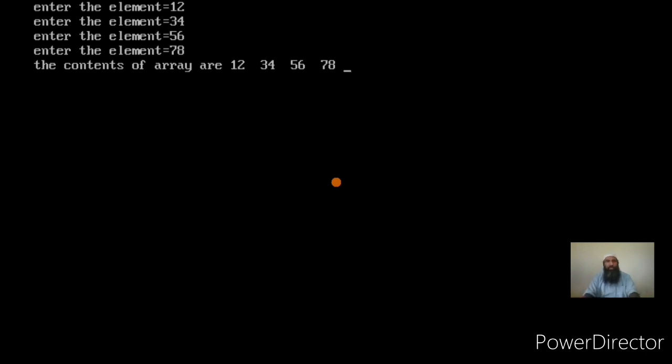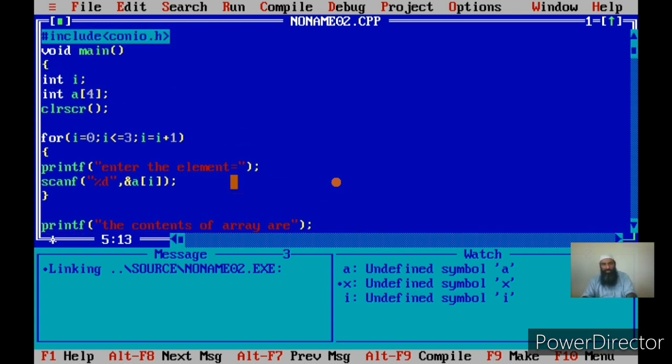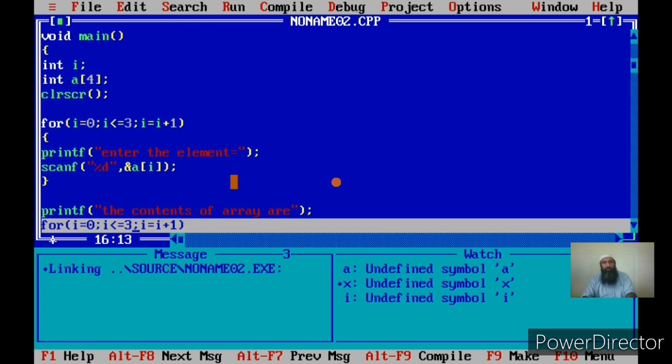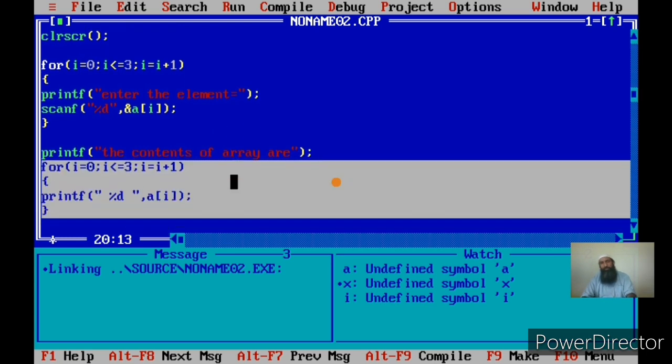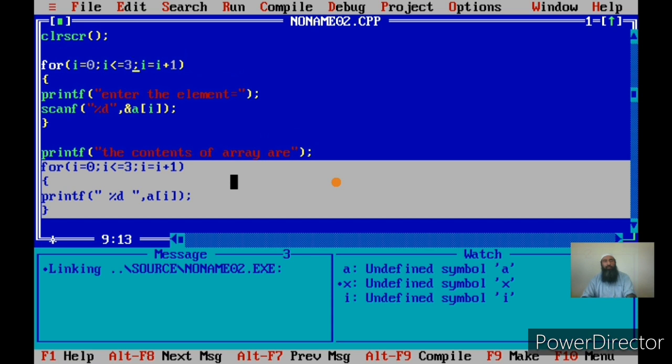In case of display, you need to first input an array. Otherwise, you are going to display junk values. I told you, whenever you input an array, those are the valid values that you are inputting, and those values only you can display. Okay, so this is how we input an array and how we display an array.